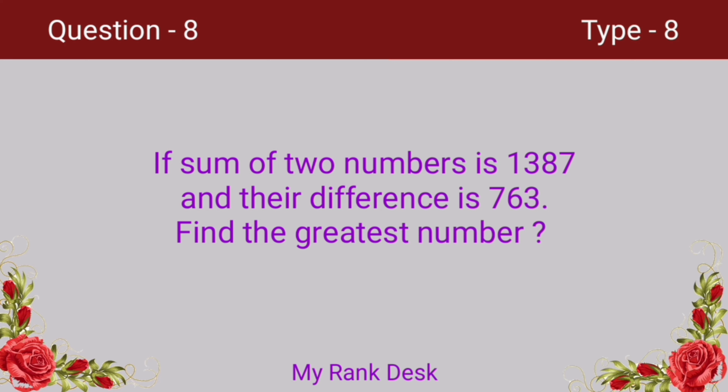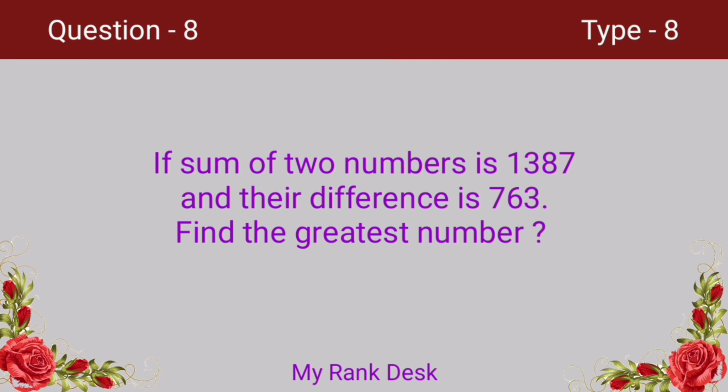If sum of two numbers is 1387 and their difference is 763, find the greatest number. Let's see how we can find the answer. When sum and difference of two numbers is given, and asked for the greatest number among them, add the given sum and difference and take half of it.